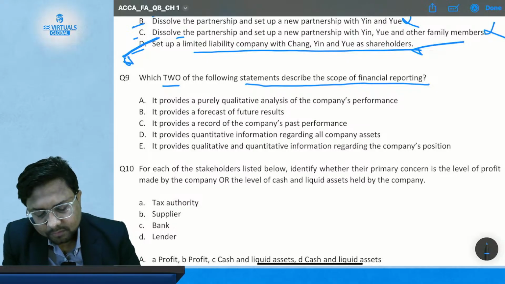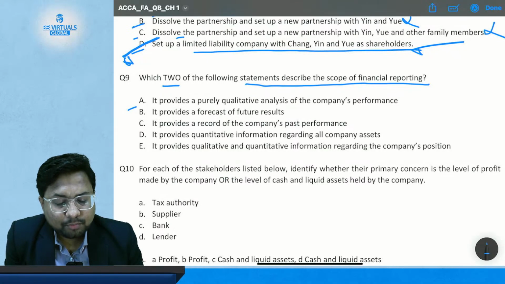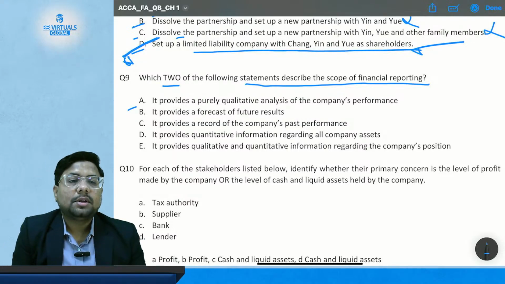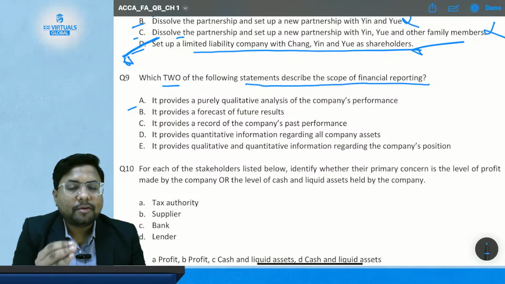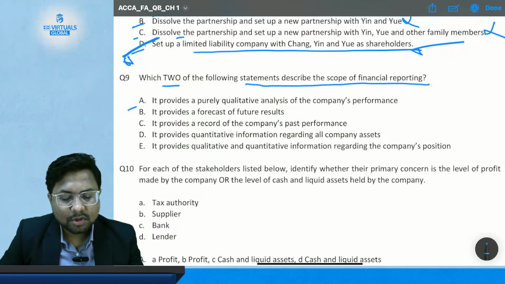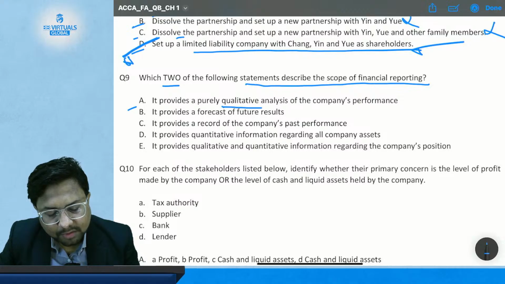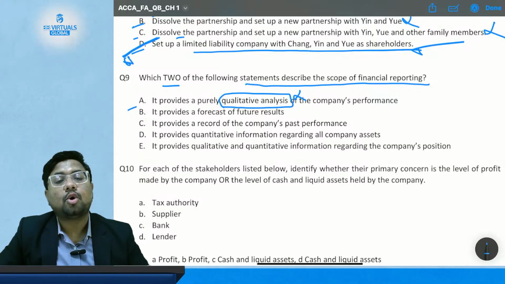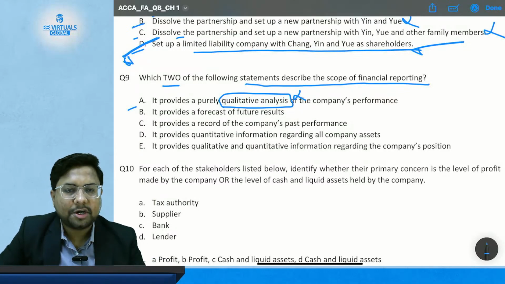Okay, now comes to statement A. It provides a purely qualitative analysis of the company's performance. Does financial reporting provide you the qualitative analysis of the company performance? No, this does not provide the qualitative analysis. It provides the quantitative analysis, not qualitative.